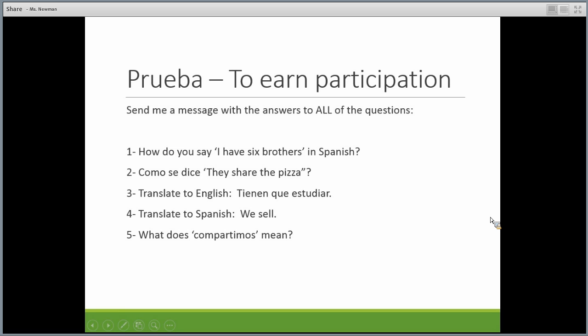Okay, to earn participation points or credit for a synchronous session, send me a message with the answers to all of the questions. Number 1, how do you say I have 6 brothers in Spanish? Number 2, ¿cómo se dice they share the pizza? Number 3, translate to English, tienen que estudiar. Number 4, translate to Spanish, we sell. Number 5, what does compartimos mean?